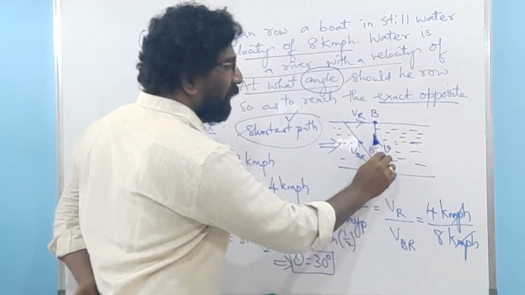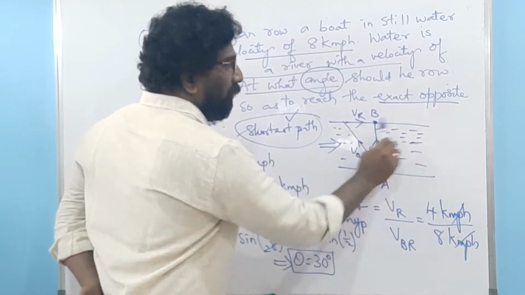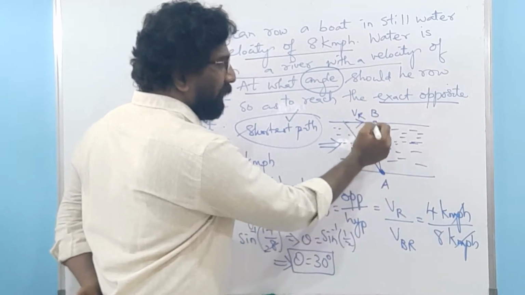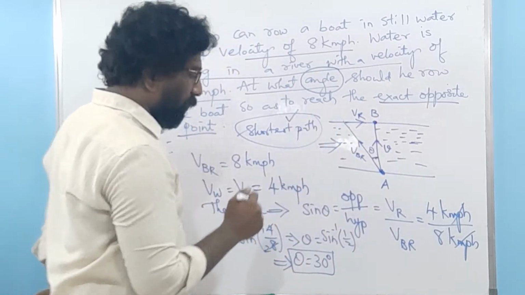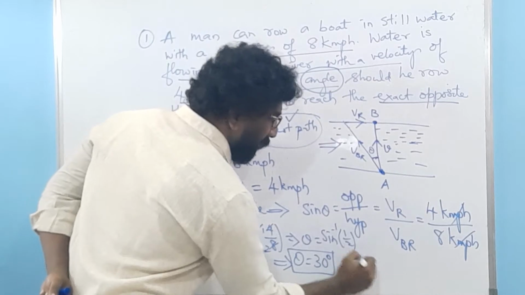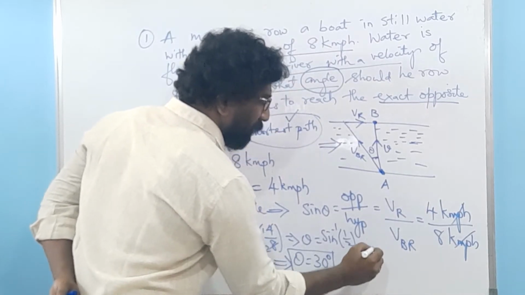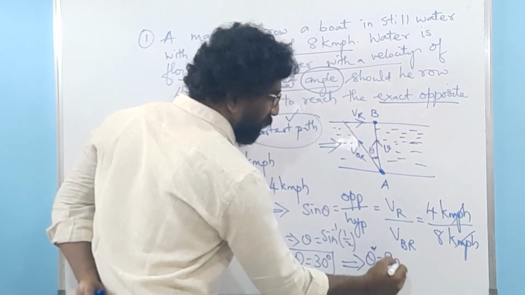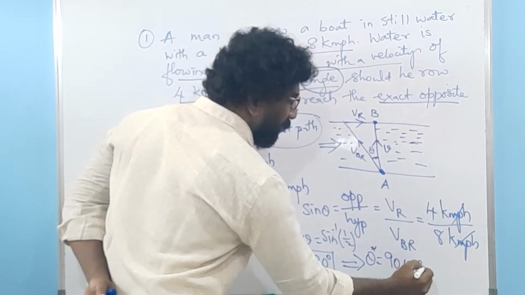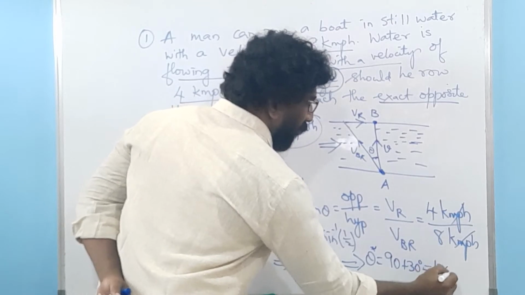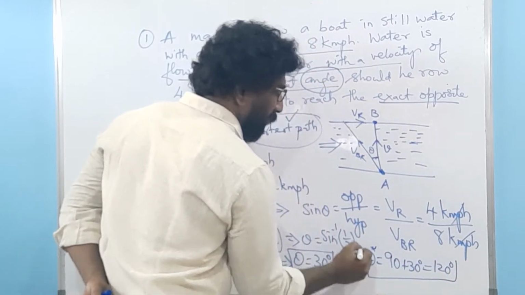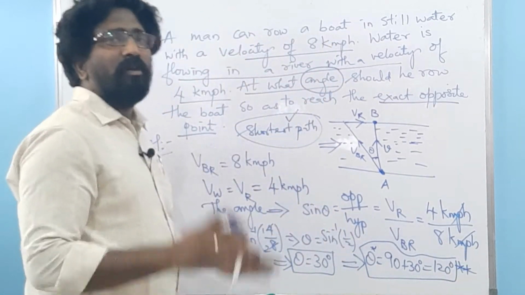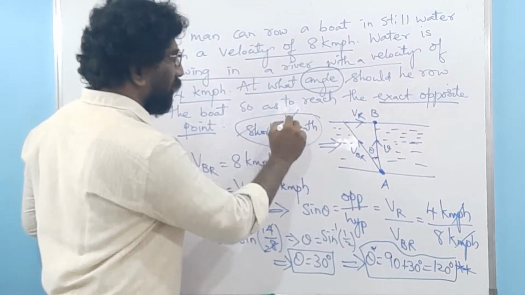Why? Because our main intention is to go perpendicular to the flow of the river. That is why the perpendicular direction will be 90 degrees, so 90 plus this theta. So your answer will always be the actual theta, let me put it as theta star, theta star is equal to 90 plus theta, where theta is 30 degrees. So it becomes 120 degrees. So 120 is my actual answer, and this is the way to solve it whenever you are dealing with a problem regarding the shortest path.